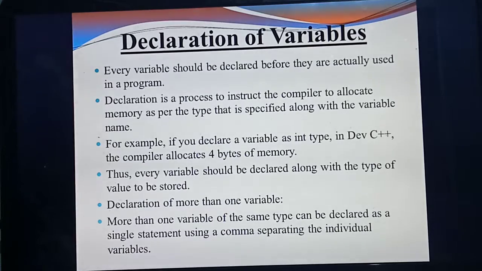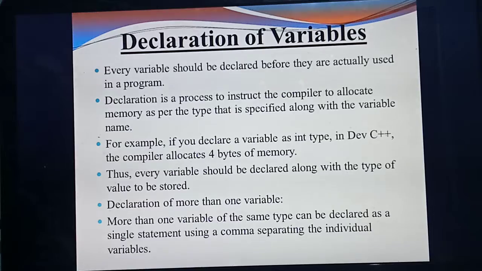If you declare the variable in the program, immediately the compiler will allocate some memory space in the memory. For example, you are declaring two variables, int A and B. Immediately the compiler will allocate some space for these two variables A and B, which you are declaring as data type int. So how much space will it allocate? Normally, how much space for an integer? 4 bytes. So it will allocate 4 bytes of space in the memory.